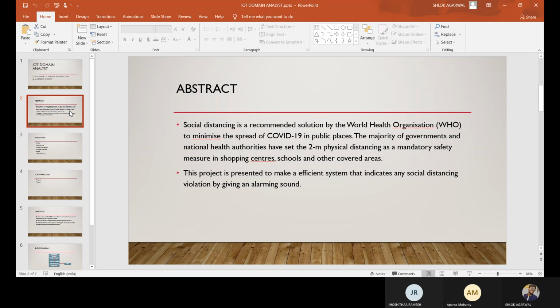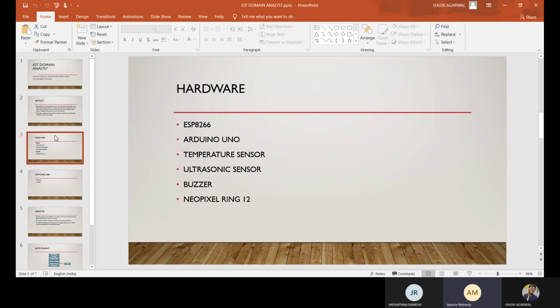And these are the hardware components: ESP8266, a Wi-Fi module, to send the temperature data that the temperature sensor will detect to the ThingSpeak cloud.